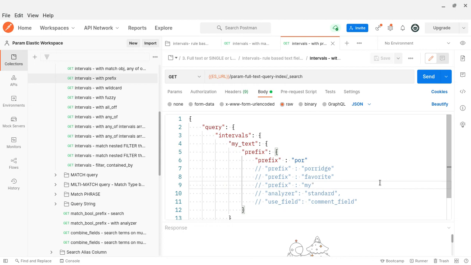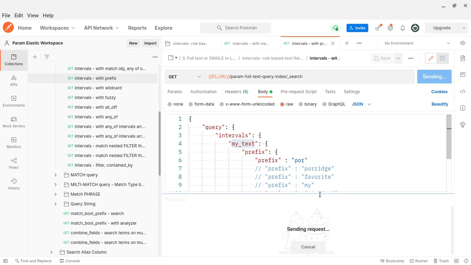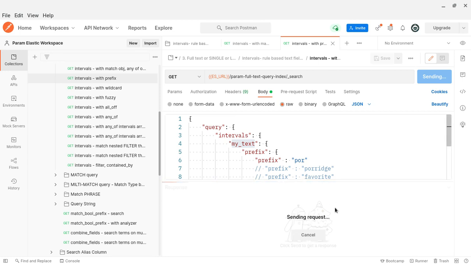The interval should start with "por". But it is not saying my text field should start with "por". No, it is any term within the given field. Here my text is the field, so obviously we have this porridge. Let me run it. We will get the response because it starts with "por".